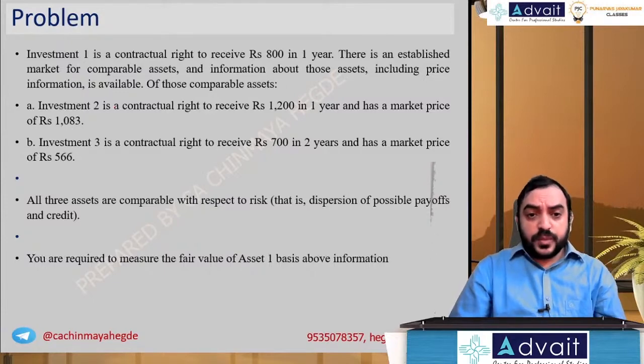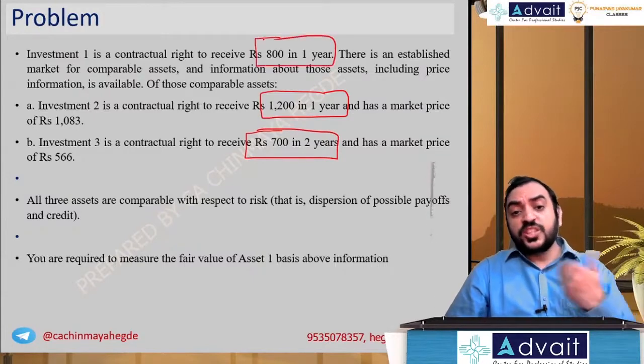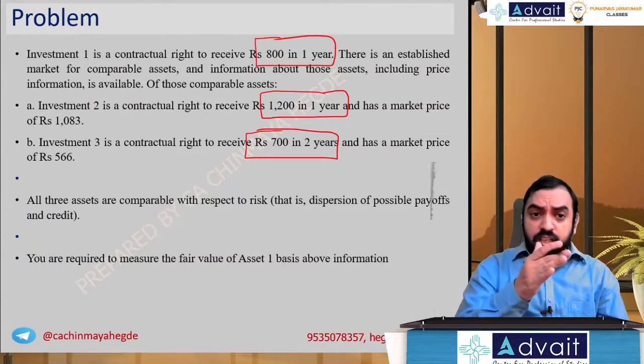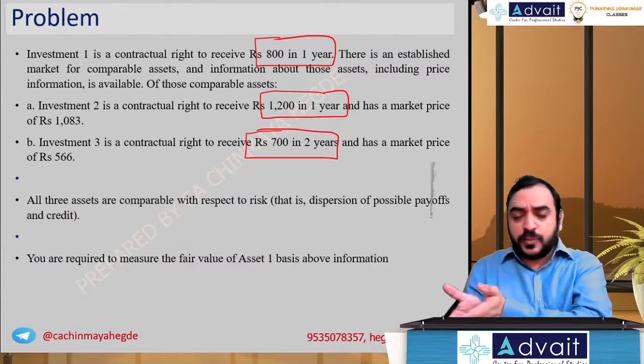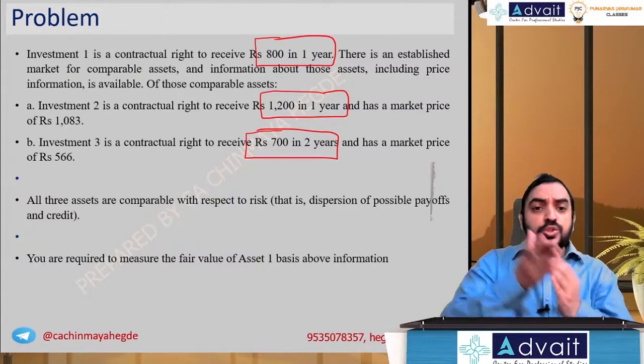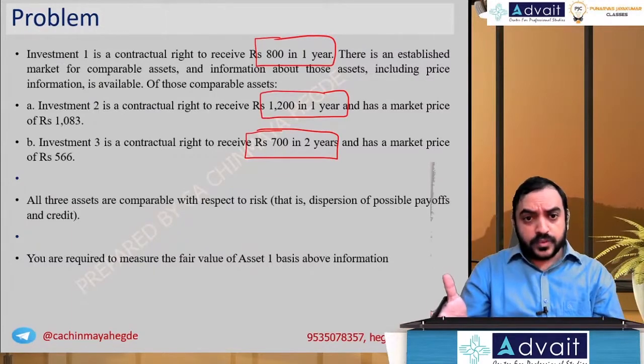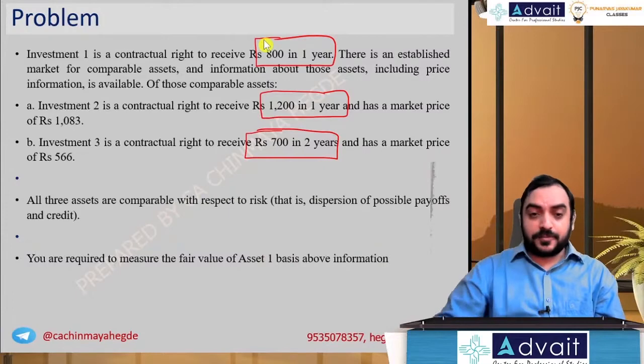Okay, so investment 2 is receivable in 1 year and investment 3 is receivable in 2 years. And this is 800 receivable in 1 year. So which is closer to this one? Investment 1 we want to value but we don't have a market price. So we have to use a comparable one. So should I make use of investment 2 or investment 3?